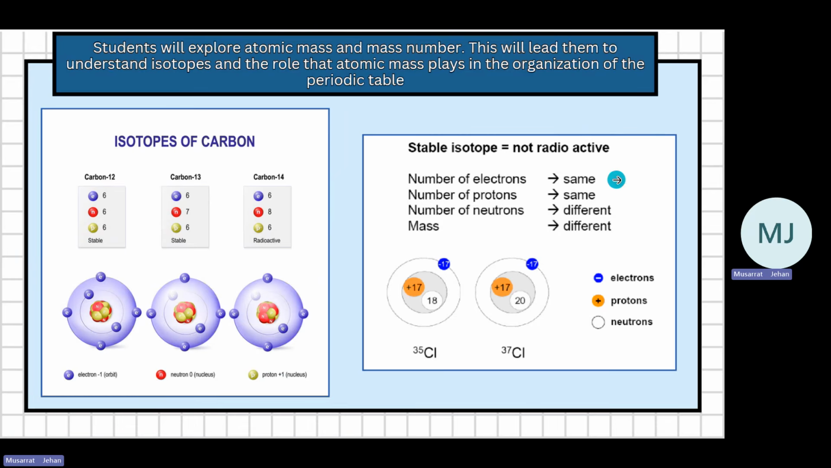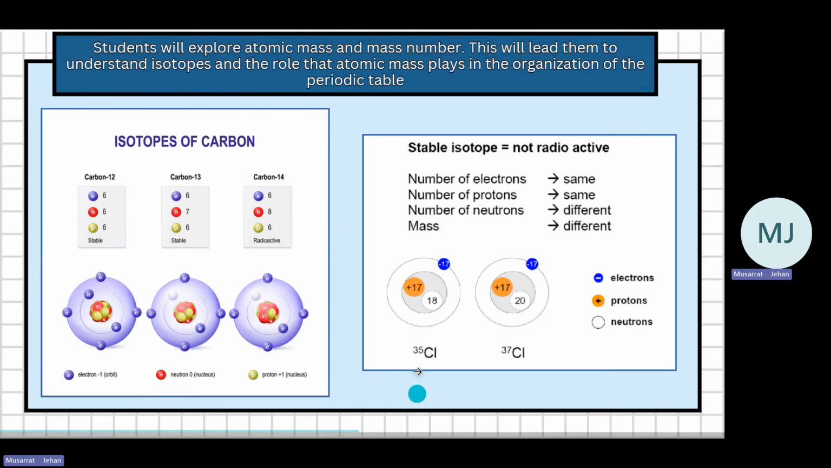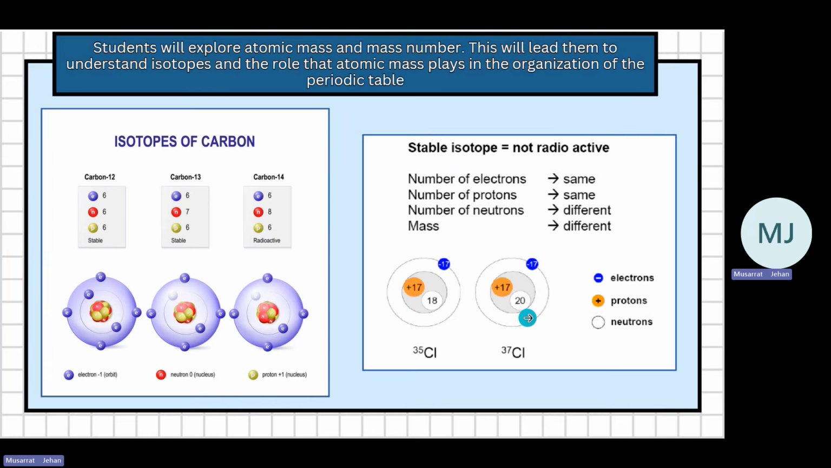The number of electrons remains the same. The number of protons remains the same. The number of neutrons is different, and because the neutrons are different, the mass number is also different. Here, chlorine. How many electrons does chlorine have? 17. Protons, 17. What is changing? Neutrons. 18 neutrons, 20 neutrons.